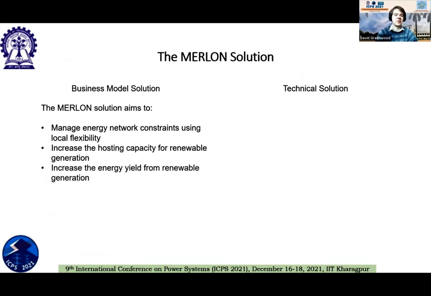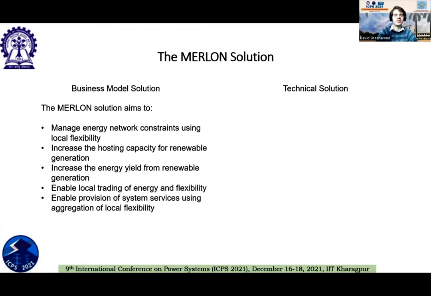Once we've solved the existing problems, we can then increase the energy yield and the amount of hosting capacity we have for renewable generation. We can also allow prosumers within the local network to trade either energy or flexibility to each other, and we can allow them to act together as a virtual power plant and sell either energy or system services to the wider transmission or distribution network.